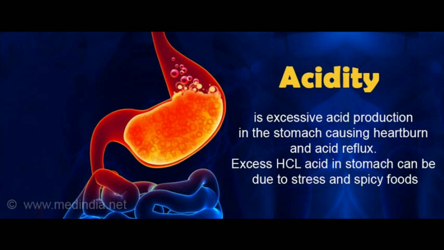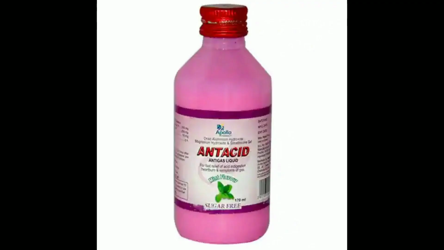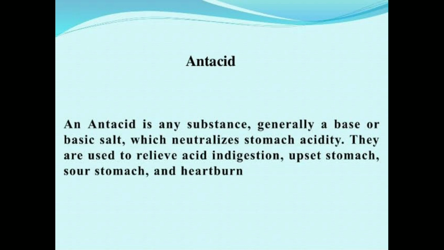So what is the remedy for it? Antacids. Antacids help us to get relief from acidity. So what are antacids? An antacid is any substance, generally a base or basic salt, which neutralizes stomach acidity.